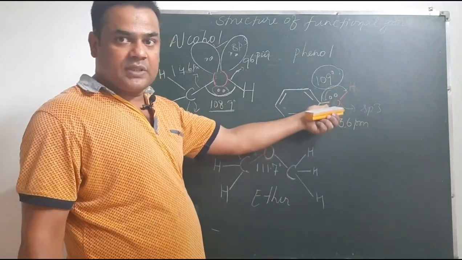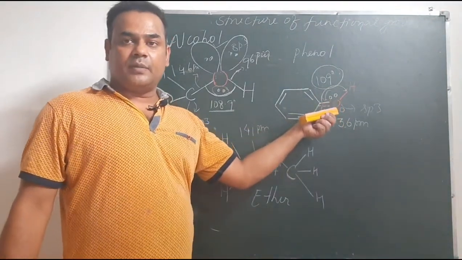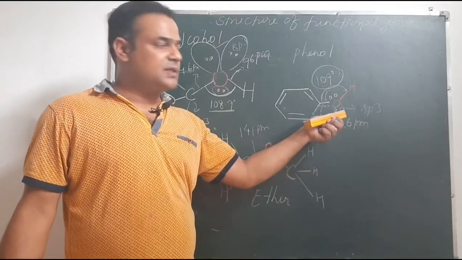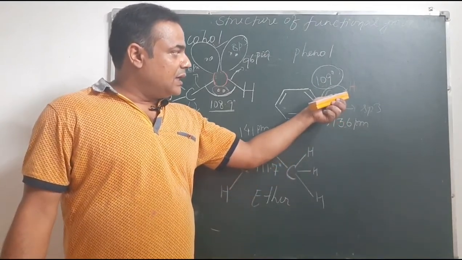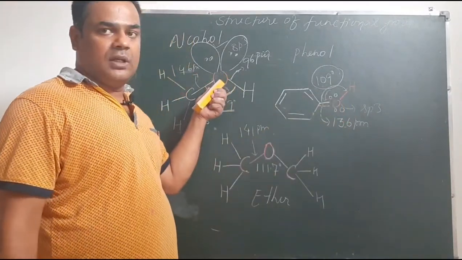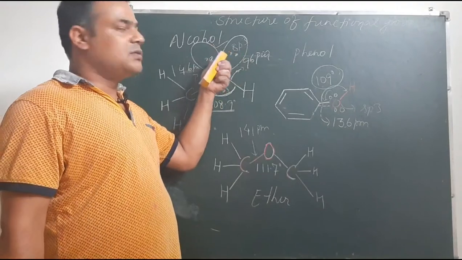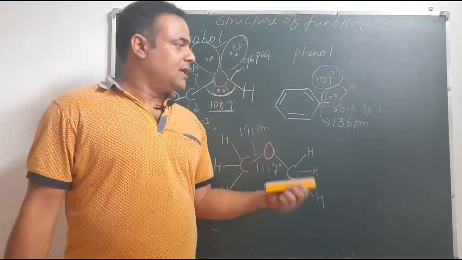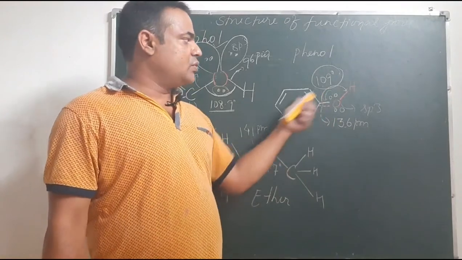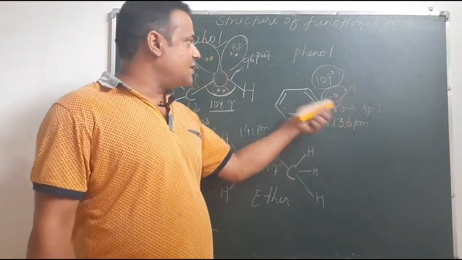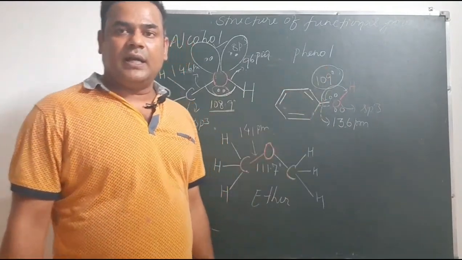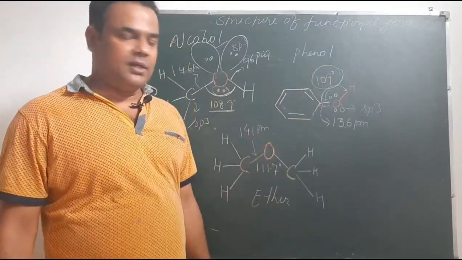There will still be lone pair repulsion, unlike in carbon, which has no lone pair, but it is lesser compared to alcohol, because in alcohol the electron pairs are fixed and localized. So the bond angle slightly increases from 108.9 degree to 109 degree.